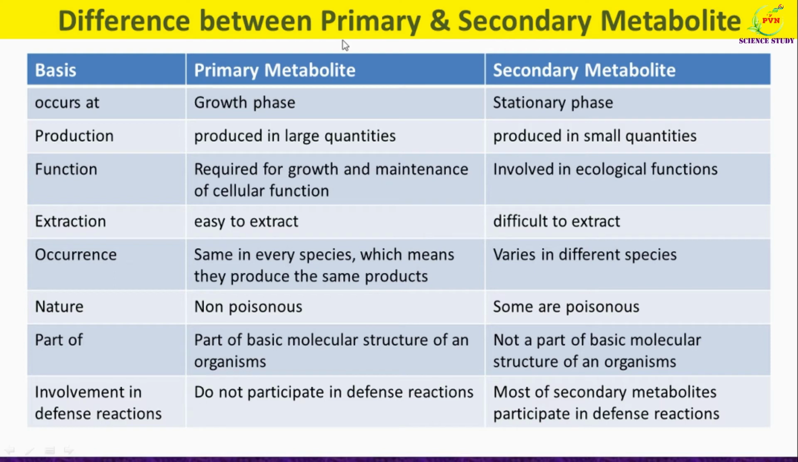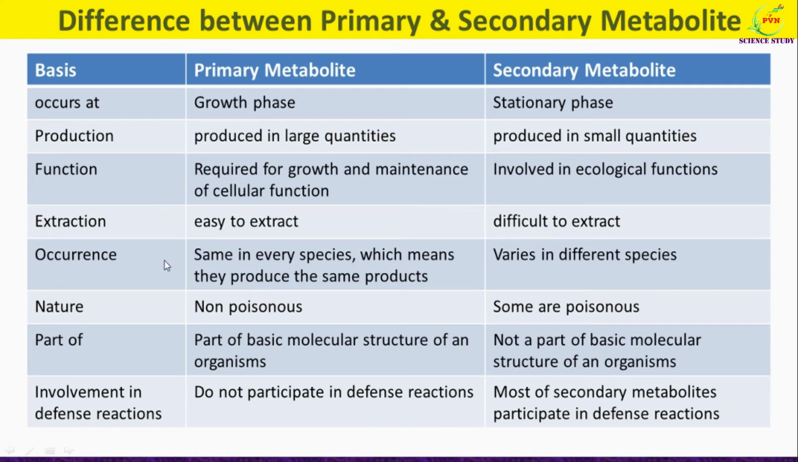Dear friends, now we will see the difference between primary and secondary metabolite. Primary metabolite occur at growth phase while secondary metabolite occur at stationary phase. Primary metabolites are produced in large quantities, while the secondary metabolites are produced in small quantities. Primary metabolite is required for growth and maintenance of the cellular functions, while secondary metabolite is involved in the ecological functions mainly. About extraction, primary metabolites are easy to extract, while secondary metabolites are difficult to extract.